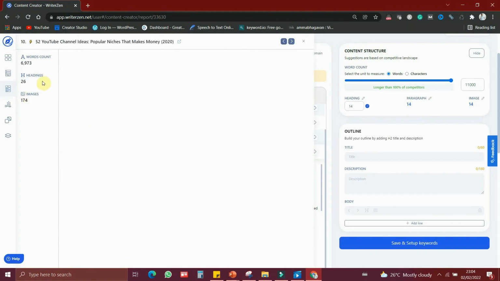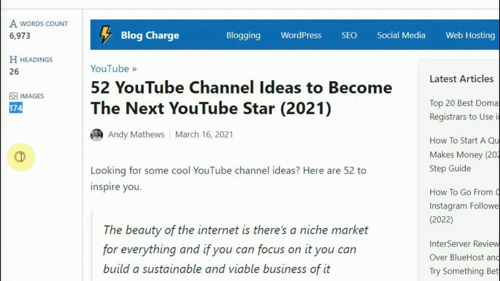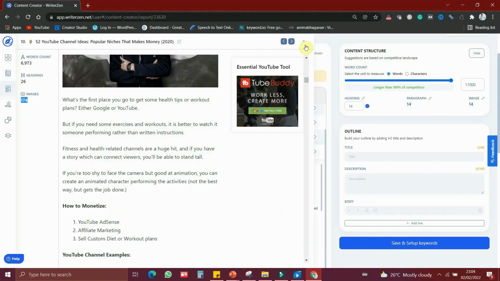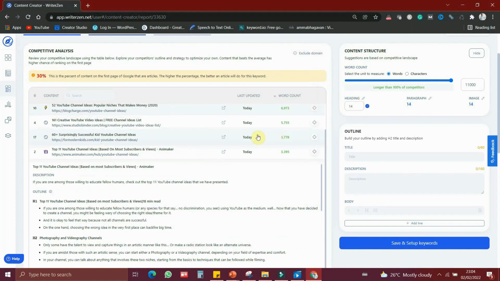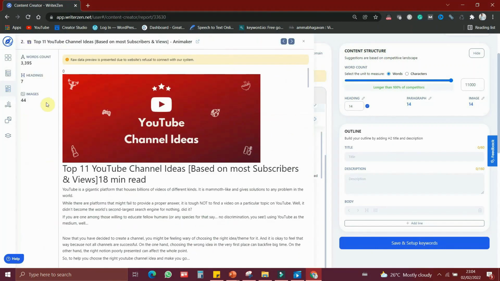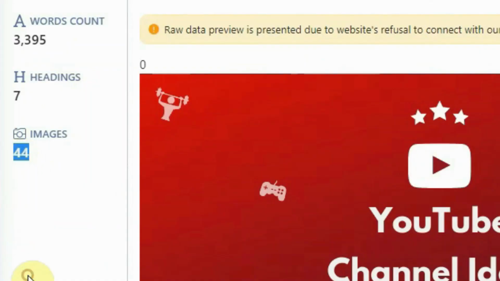So you should decide how many headings you are going to give. It has 174 images in this article. That's a lot of images, but you can at least give 30 to 40 images on average. If you choose this article, it has 44 images, so you should have at least 50 images so that it increases your chances.